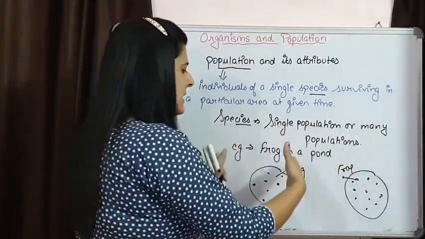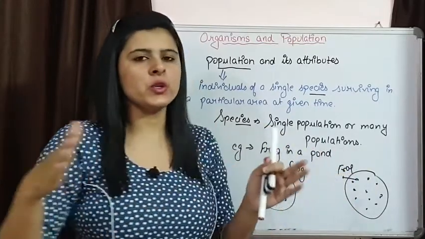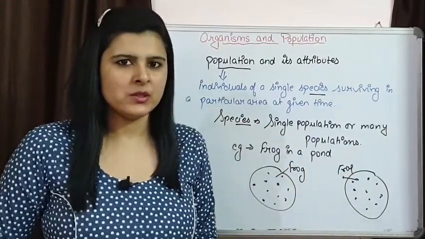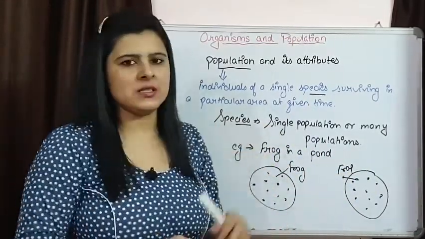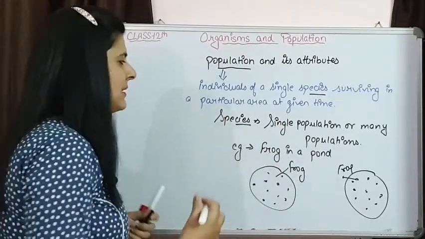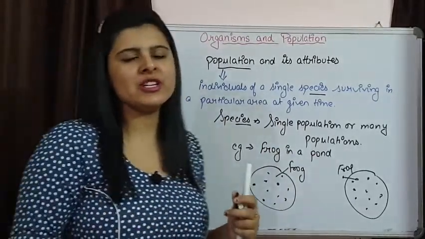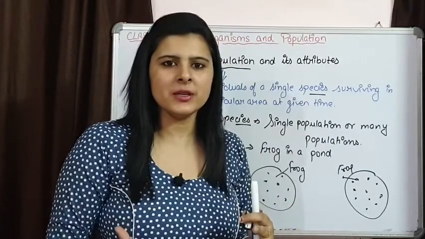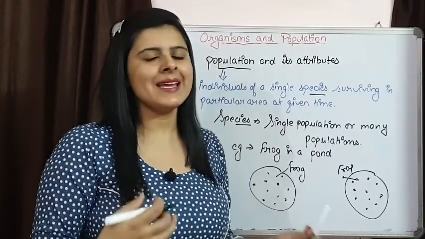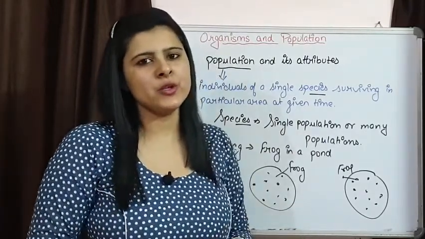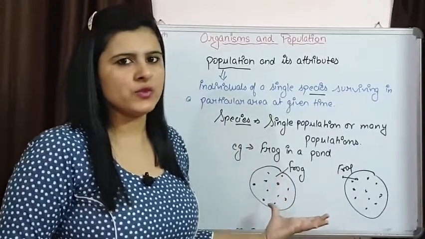So this single species is going to make two different populations. The individuals of the species are morphologically similar to each other, they can interbreed and they can produce fertile offspring.